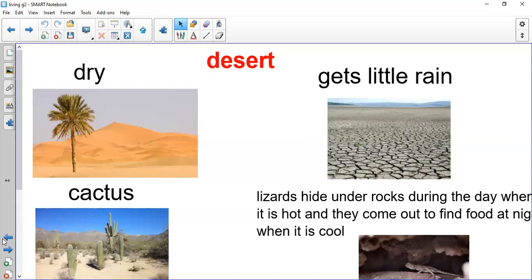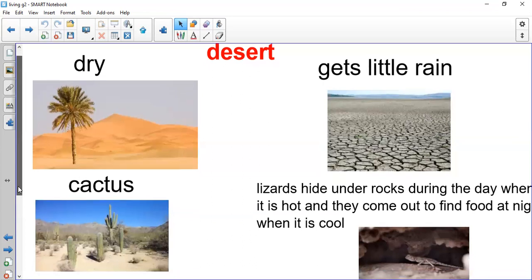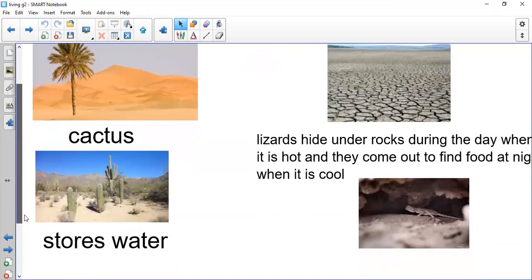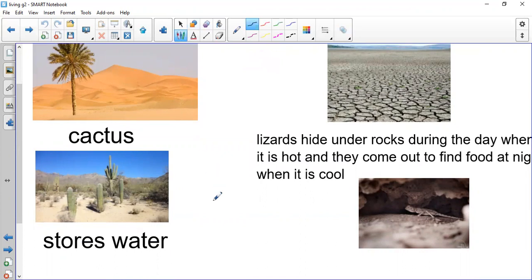Okay, what about the plants that we have in the desert? It's the cactus. I know that the cactus is very popular and all of you know about the cactus. The desert is dry, it has little rain, and we have the cactus there. As you can see, I want to draw for you the cactus plant.